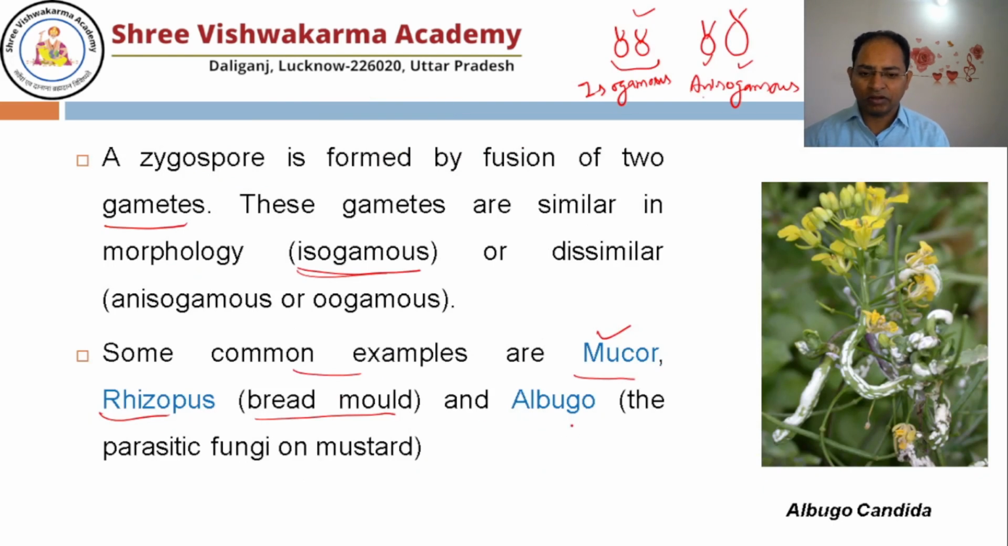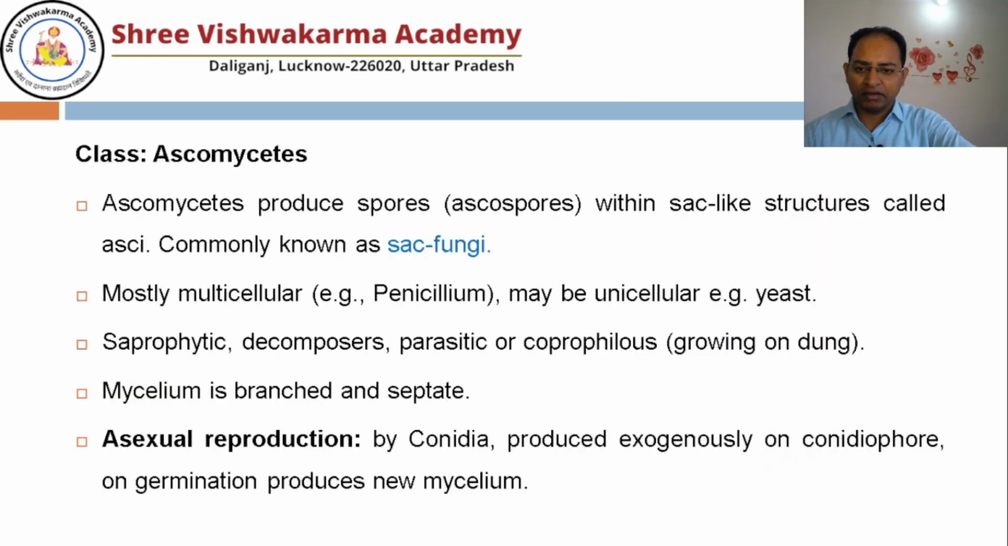Albugo acts as a parasite on mustard. You can see here the plant of the mustard. Here the infection of Albugo takes place, so definitely the crop yield is going to decrease. Albugo candida. Now next we talk about class Ascomycetes. Asco means what? Asco means sac. Sac means bag.